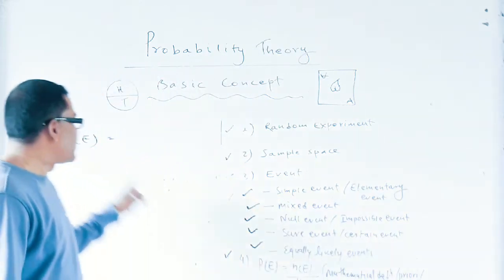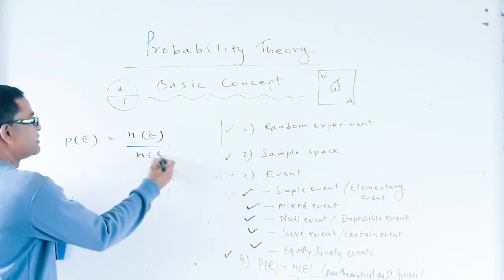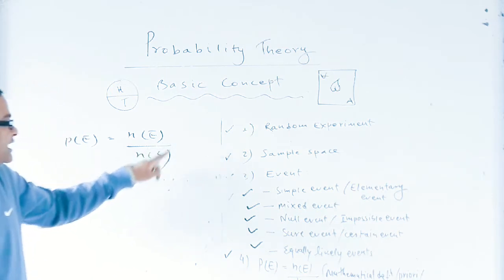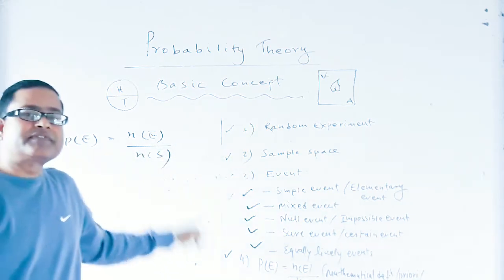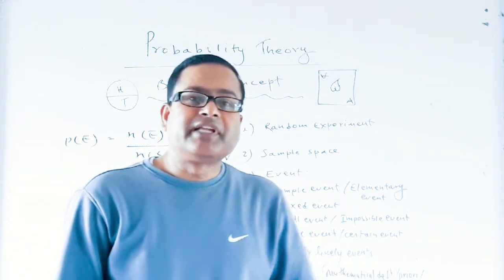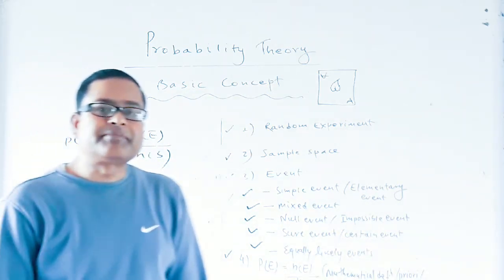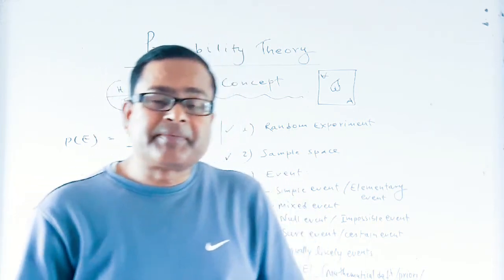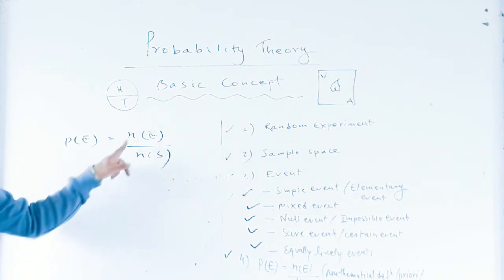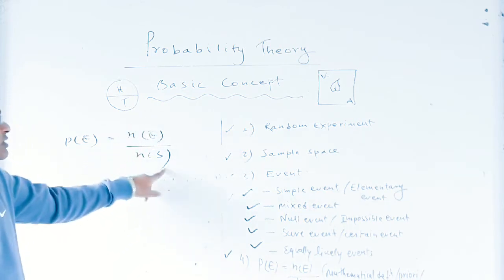That means the probability of event E, if n(E) be the number of elements of the event E and n(S) be the number of elements of the sample space, then the probability of event E is defined by P(E) equals n(E) by n(S).